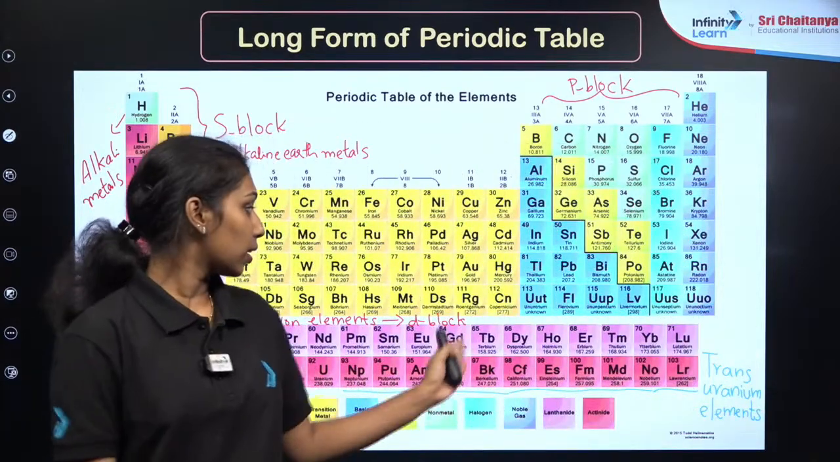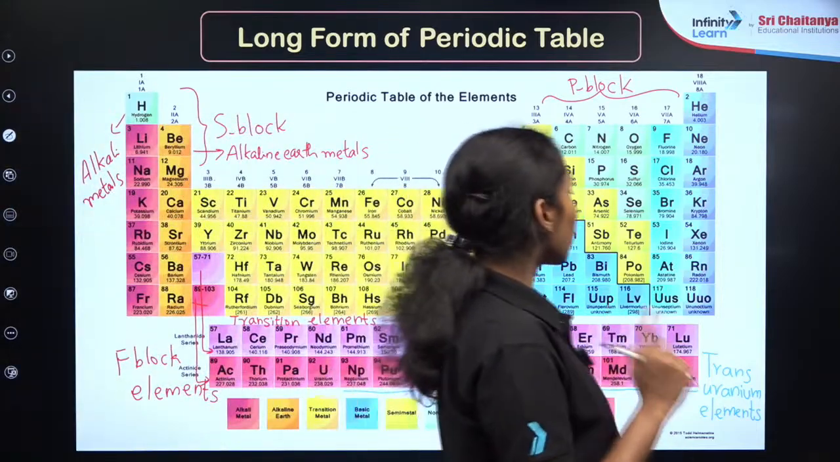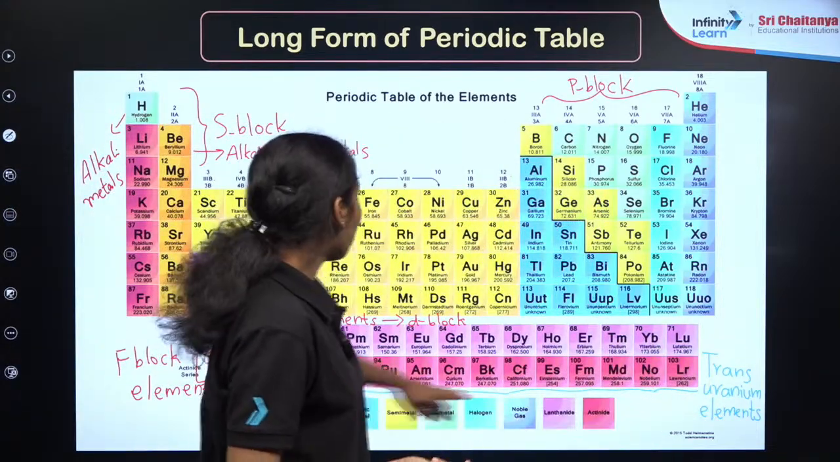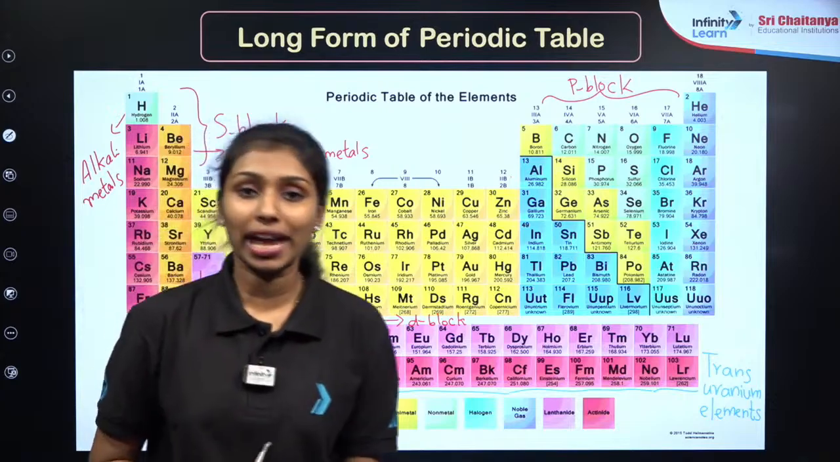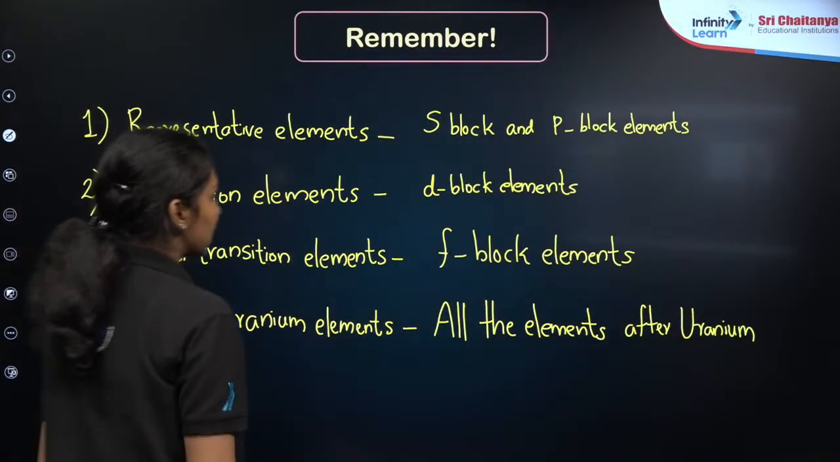Question may ask from this particular topic, that is, you have to identify the element which is not a transuranium element. You have to remember all these elements known as the transuranium elements. These are the major terms you have to remember in a periodic table.